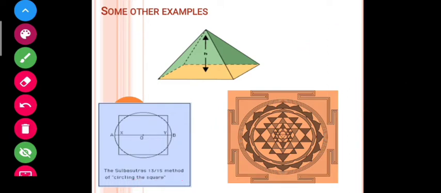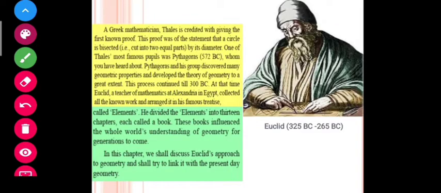So students, let's move to our next slide and see what is given here. In this slide we are going to discuss Euclid. As the name of the topic suggests, Introduction to Euclid's Geometry, keep in mind that we have to study geometry with the aspect of Euclid. Euclid has mentioned different terms of geometry, so in this chapter we are going to deal with all those concepts from the point of view of Euclid.